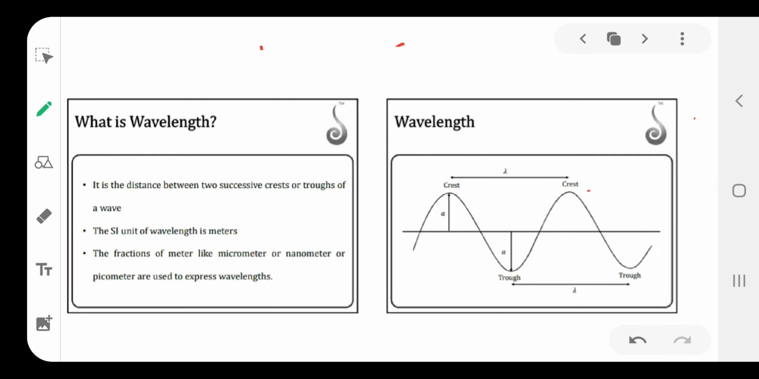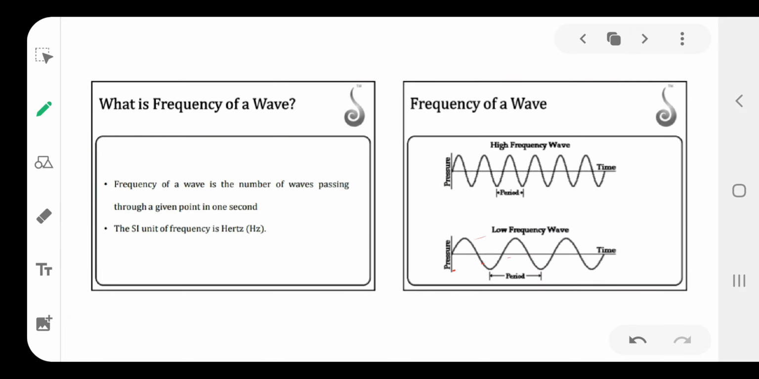This electromagnetic wave has some properties. The distance between two successive crests or troughs is the wavelength. Units are meter, picometer, centimeter; different units are there. Then frequency is the number of waves passing through a point per second. Frequency has units of hertz, or second inverse.